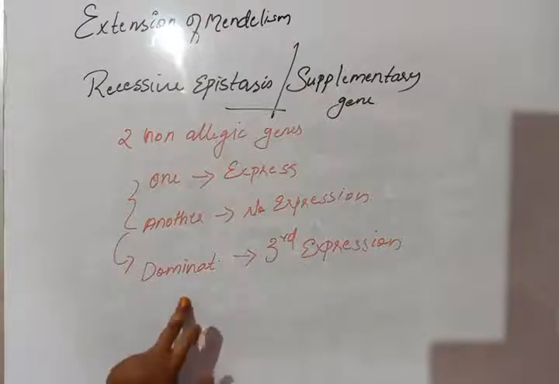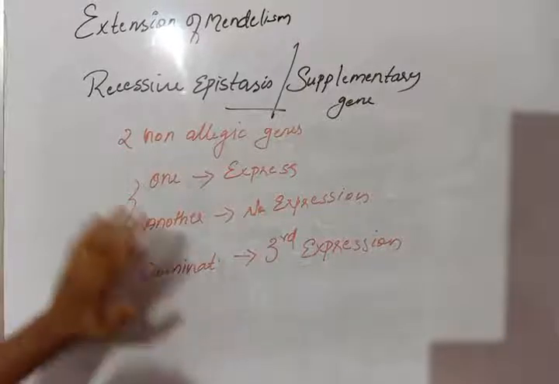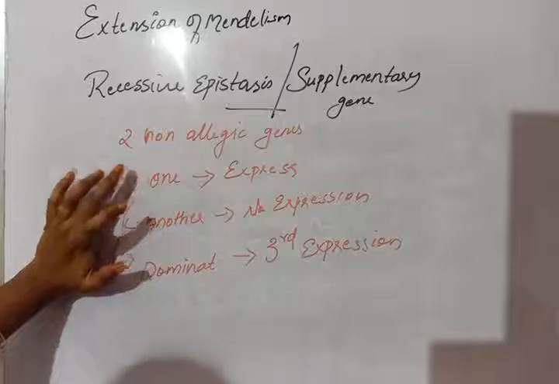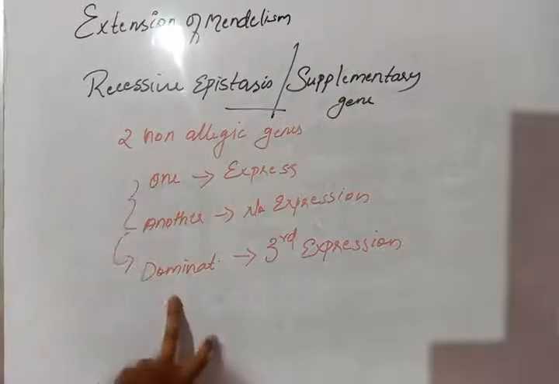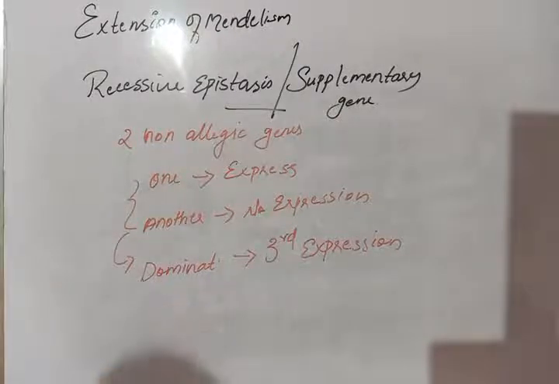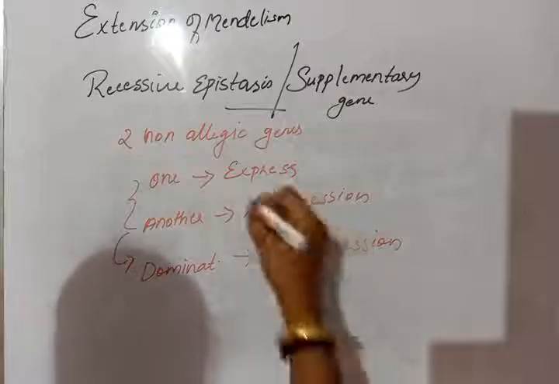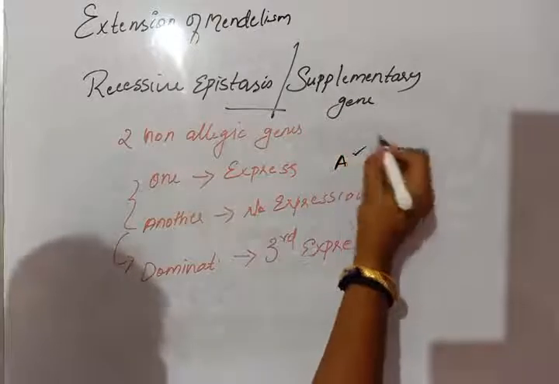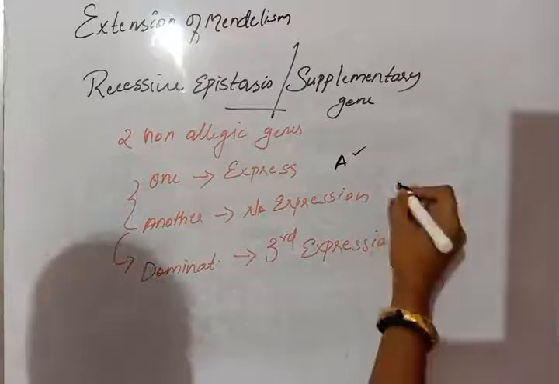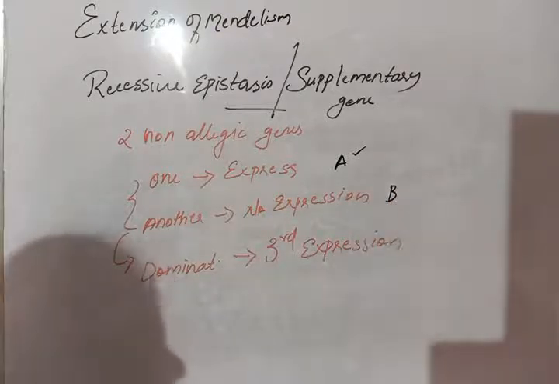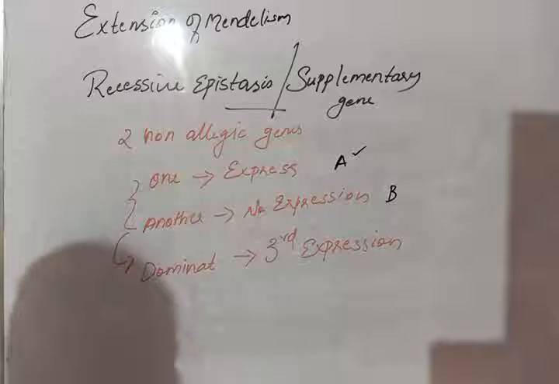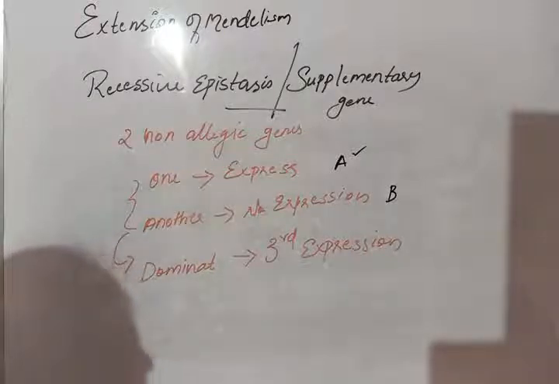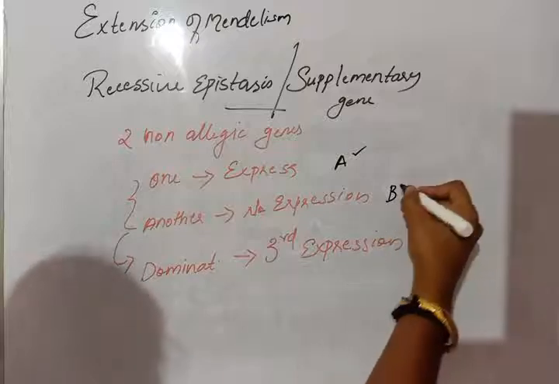Suppose you take this gene as A: gene A will express normally. Then another gene is B: gene B has no expression. No expression means even if it expresses, there is no phenotypic difference.